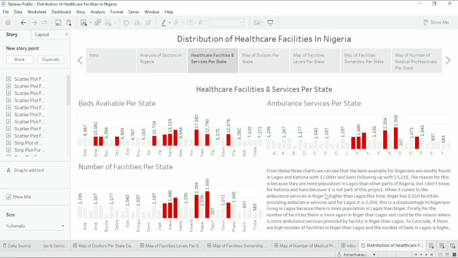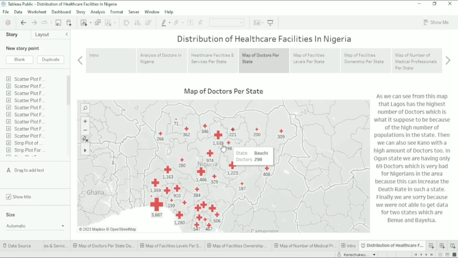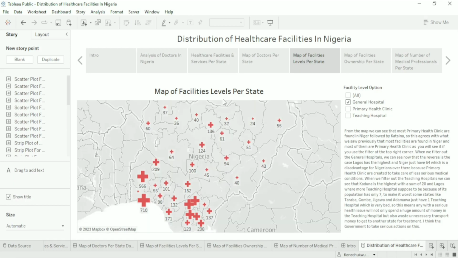I'll not be reading this; the reason I put it here is so that you can read it yourself, even though I'm not there to explain it. I'll be posting the link to this story so that you can also read it from your browser. So go through the visualization too. This is the same map of doctors per state. I've explained this in the exploratory analysis, even these two, so you can check out the exploratory analysis video. I explain most of this there.